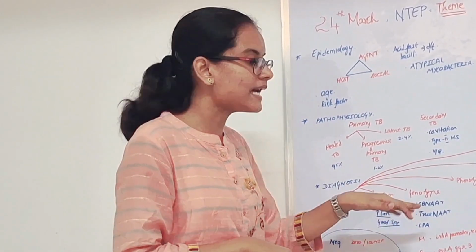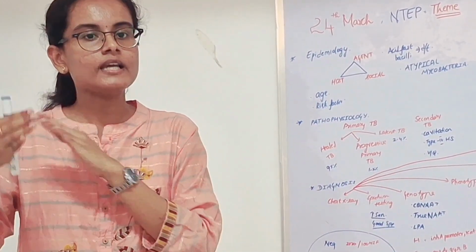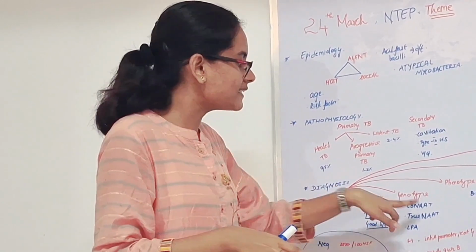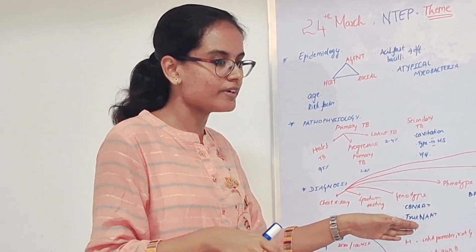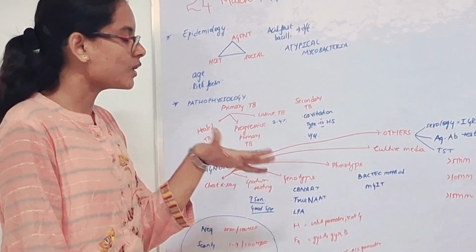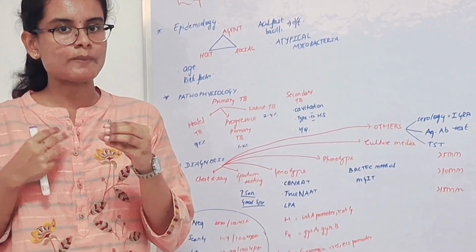Line probe assay has the advantage of detecting resistance of the TB organism to drugs, which includes isoniazid and rifampicin. CBNAAT also has the advantage of detecting rifampicin resistance. So, as already mentioned, the genotypic methods include CBNAAT, TrueNAT and line probe assay.